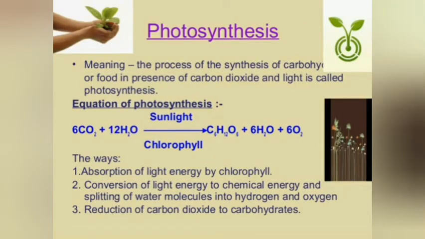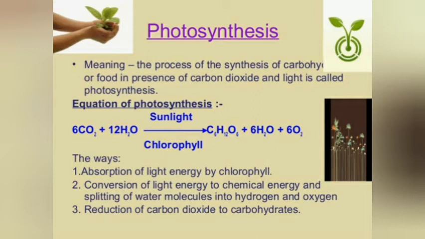Photosynthesis, a very important topic. It means the process of synthesis of carbohydrate or food in the presence of carbon dioxide and light is called photosynthesis. Equation of photosynthesis: 6CO2 + 12H2O (sunlight, chlorophyll) → C6H12O6 + 6H2O + 6O2.